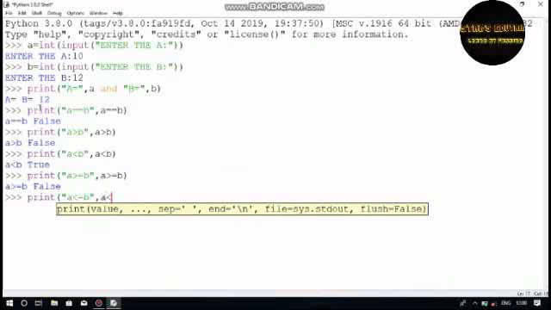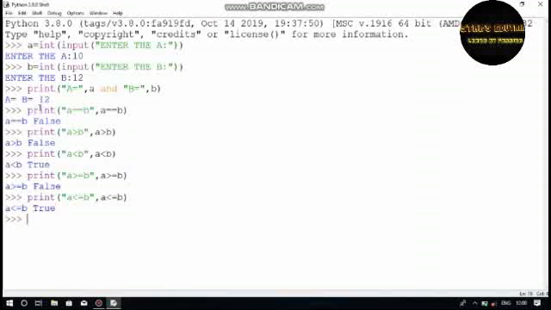Let's say the same thing here also. So with parentheses, it is true. We actually know that there is no difference between A is greater than B or A is less than B. A greater than or equal to B is not different from A greater than B, because we know that both answers would be false. If A equals 10 and B equals 10, it will be true. So it is not true.